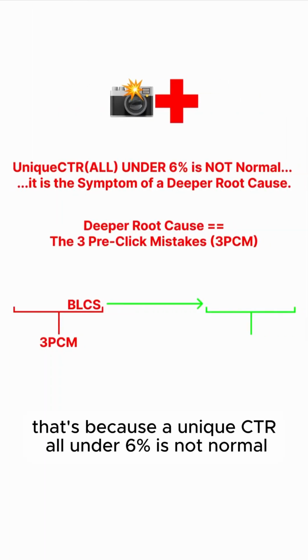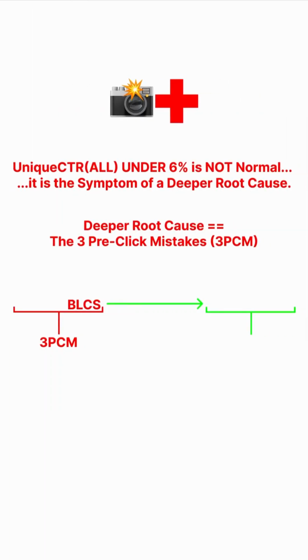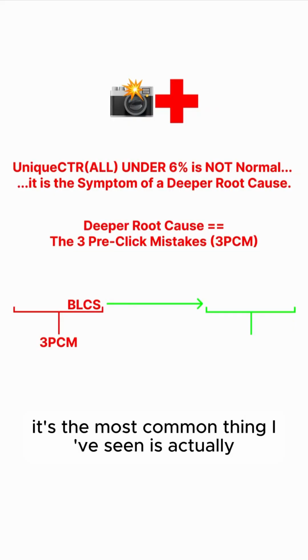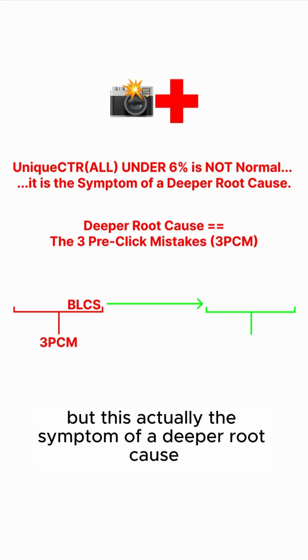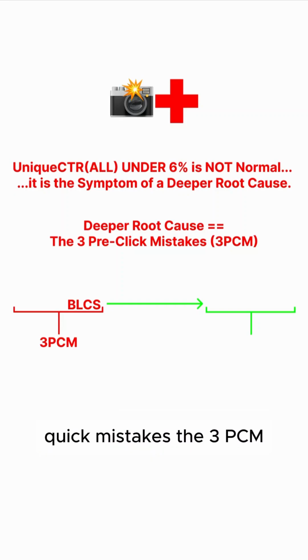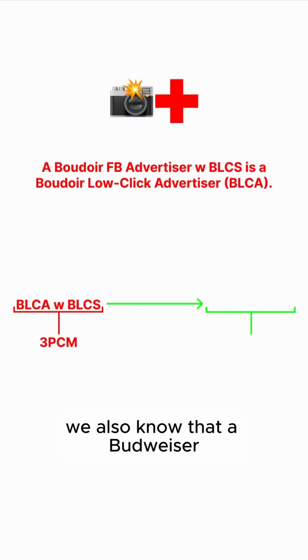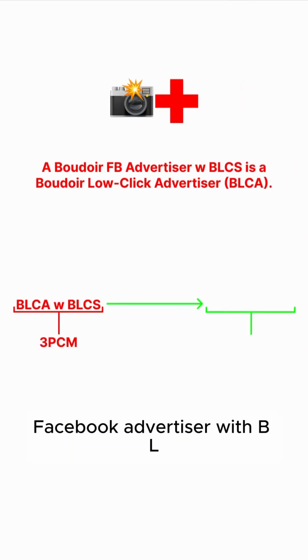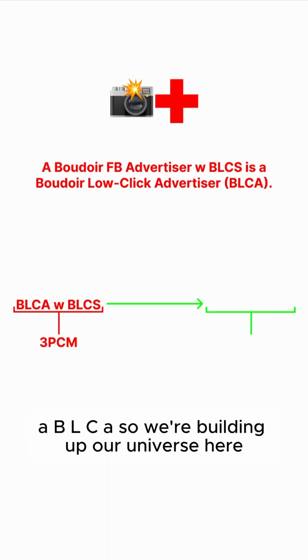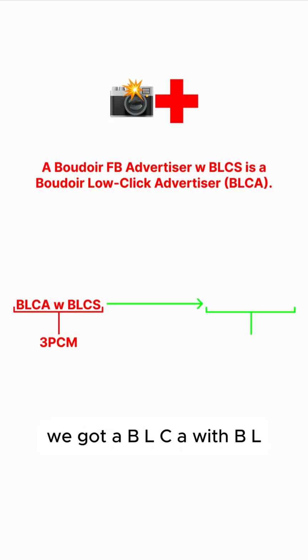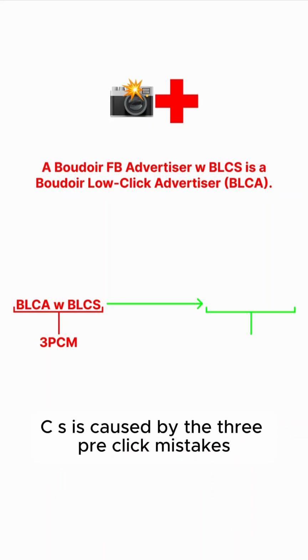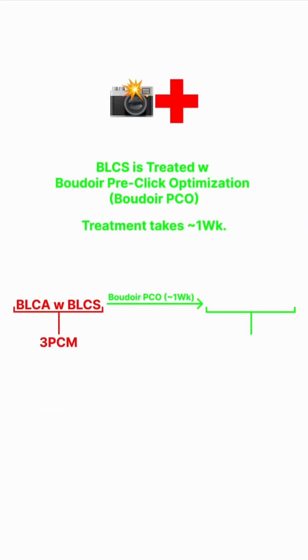That's because a unique CTR under 6% is not normal. Super common, it's the most common thing I've seen, but this is actually the symptom of a deeper root cause. And that deeper root cause is the 3 pre-click mistakes, the 3 PCM. More on this at the end of the video. We also know that a Boudoir Facebook advertiser with BLCS is a Boudoir low-click advertiser, a BLCA. So we're building up our universe here. We got a BLCA with BLCS caused by the 3 pre-click mistakes.